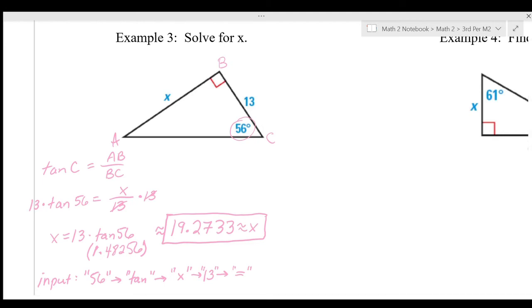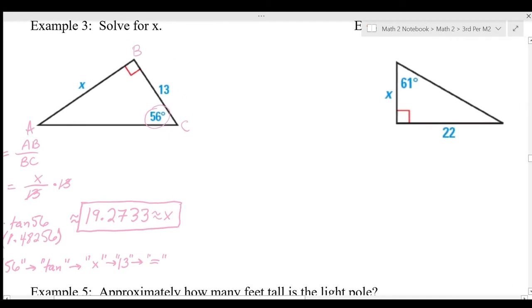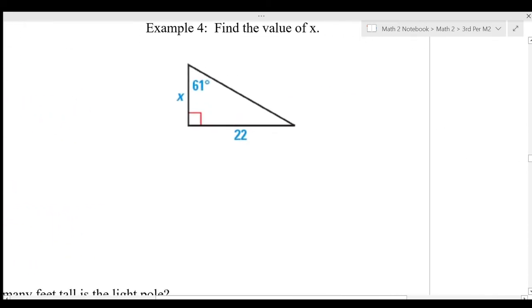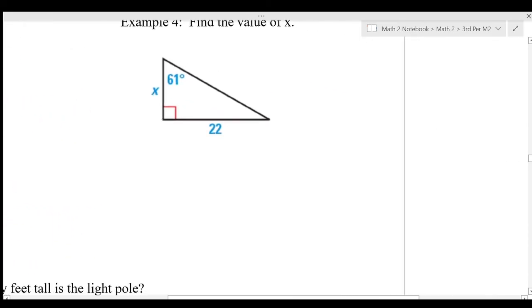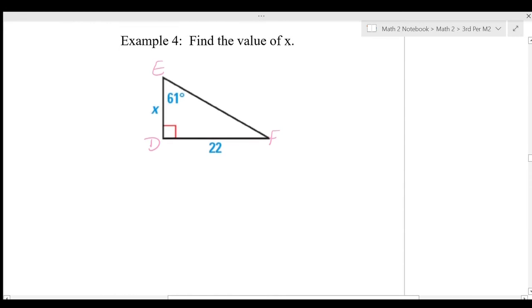And if you need help inputting into your calculator, check the video that I will upload about using the Google calculator. And then you can also ask me in class the next day. And I'll go over this with you guys in class as well, with the inputting feature. Okay, but hopefully we can figure out how to set up that equation and solve it at the very least. Okay, let's try example 4. I know inputting into our calculators will give us a little bit of trouble. So again, we'll go over that in class some more, but let's make sure that we can set up and solve these equations.